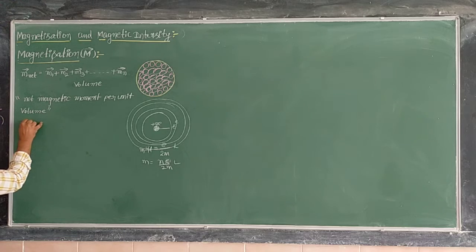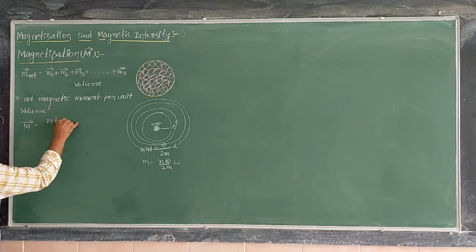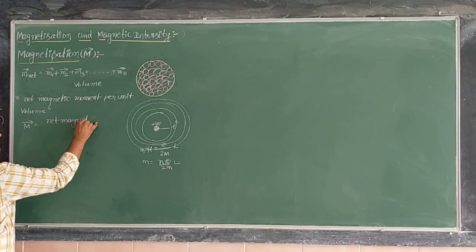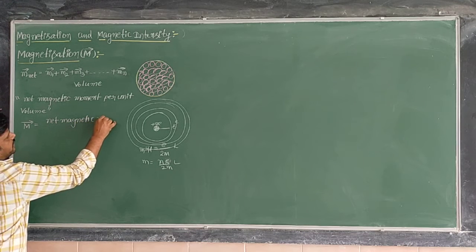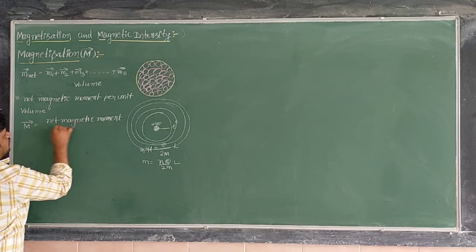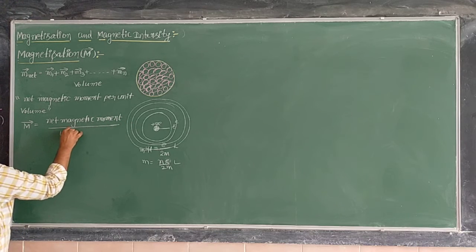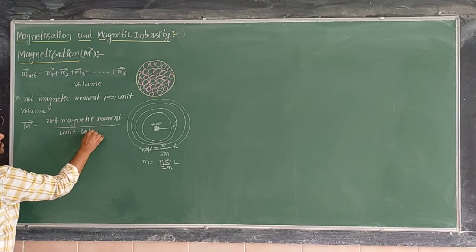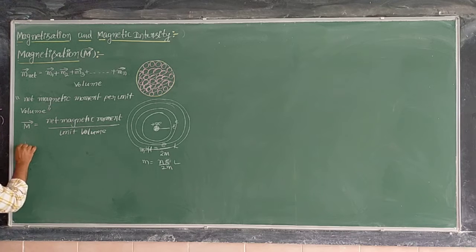Magnetization can be defined as the ratio of net magnetic moment per unit volume. So magnetic dipole moment is denoted by which letter?